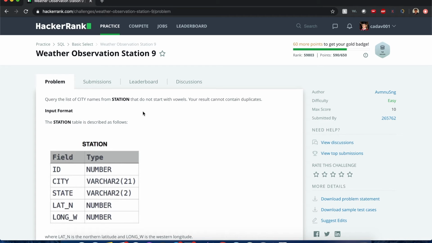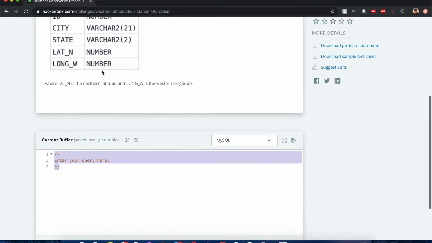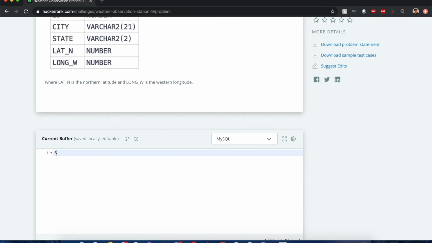Okay, so it has to query a list of city names from station that do not start with vowels. I think this is teaching you more about regular expressions, how we do it. So we want to select city names from the station table, where in city name, this time, city,